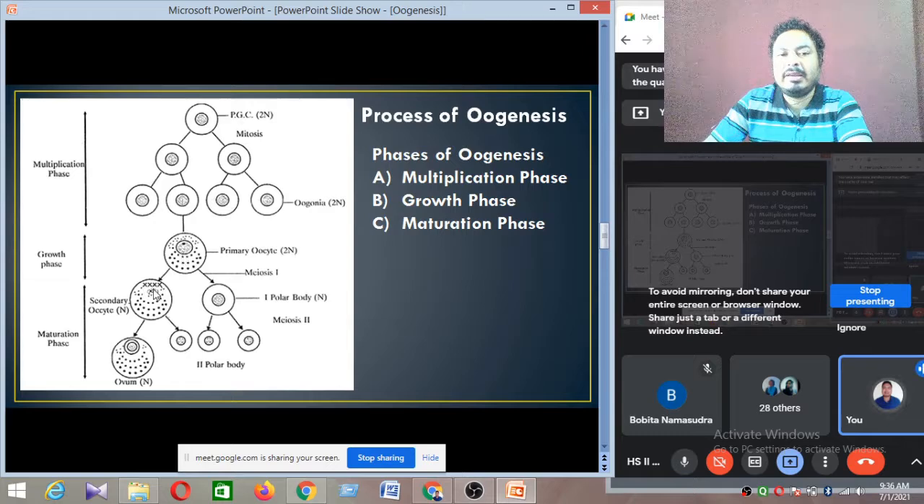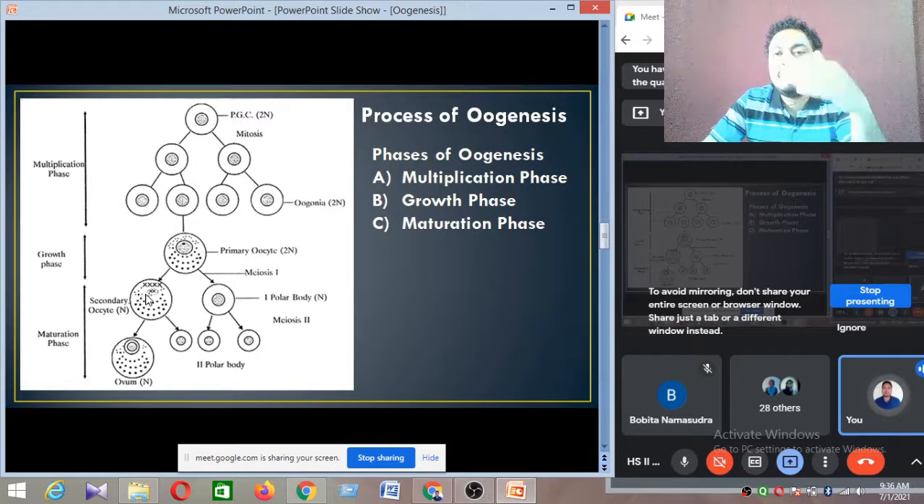This stage occurs after the birth of the child, and the secondary oocyte is arrested at this period. After birth, the oogenesis process is stopped. The whole oogenesis process is stopped after birth. Arrest.